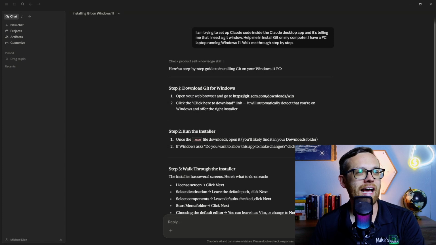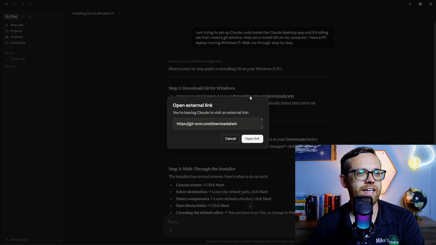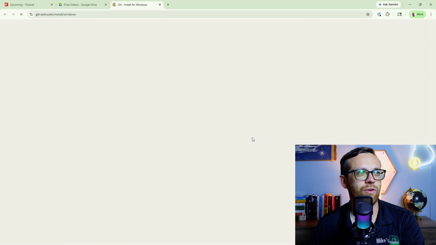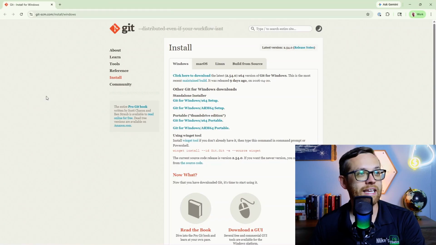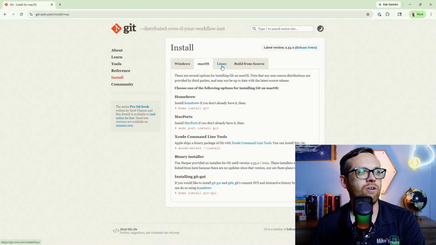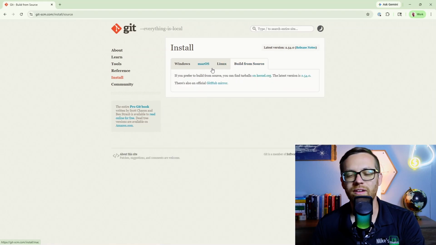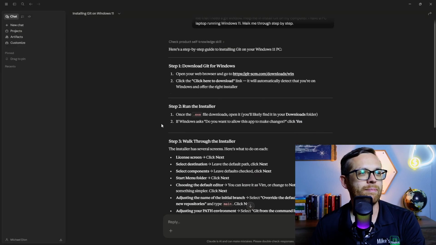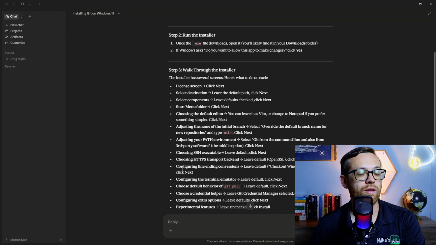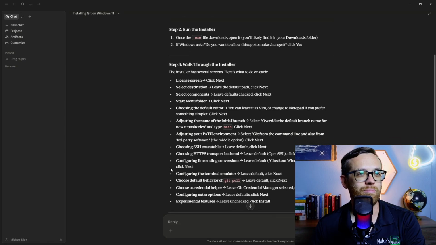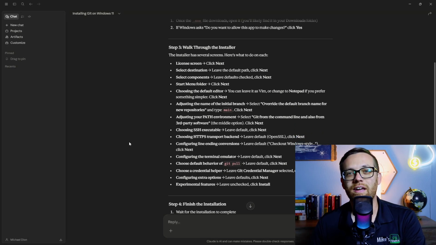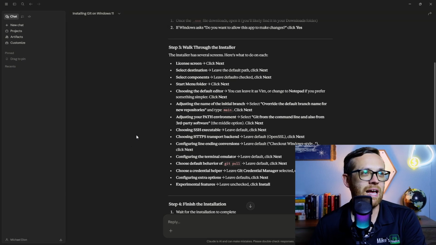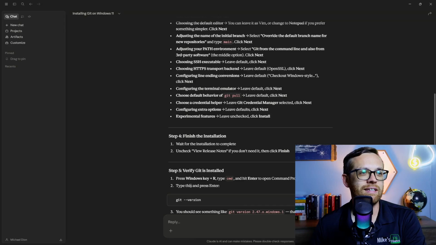It's going to say step 1, download Git for Windows. So we can simply click this link. It's going to ask us for permission to go to the website. Here's Git for Windows, and in this case, it took me straight to Windows. I can download here, but here's Mac OS, here's Linux, and here's a really fancy coding version that I would not recommend you try. But it's going to take you there. We would go back to our steps, so we need to run the installer, walk through the installer. So these are all the different pieces and parts you need to adjust. A year ago, this would have been really confusing and you would have had to Google every single step. It's going to tell you everything you need to do. It's going to finish.